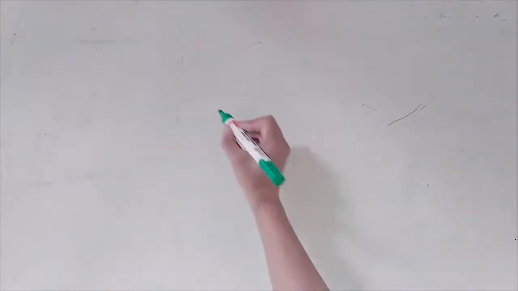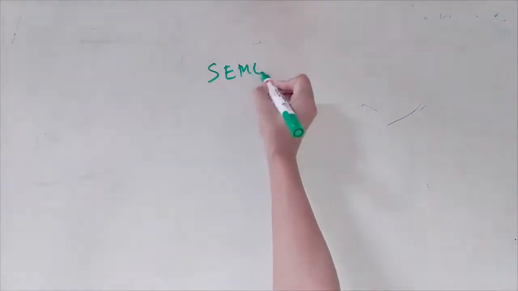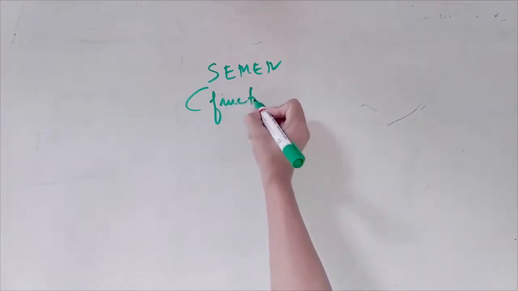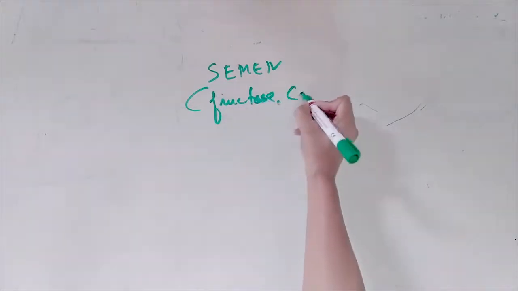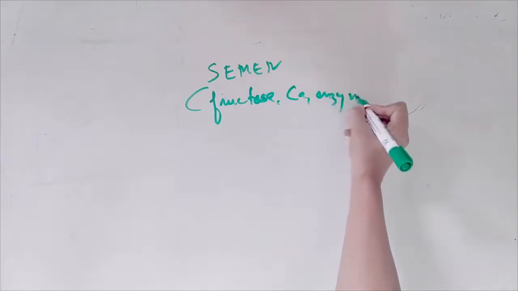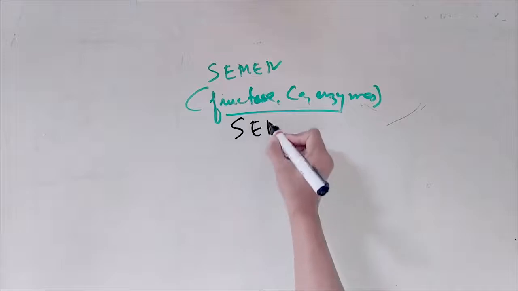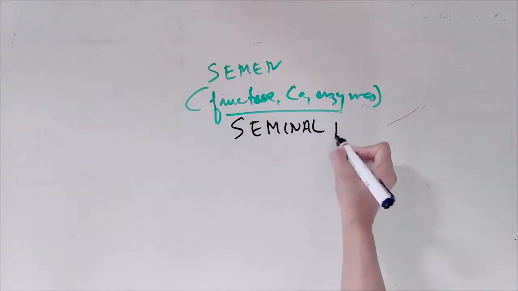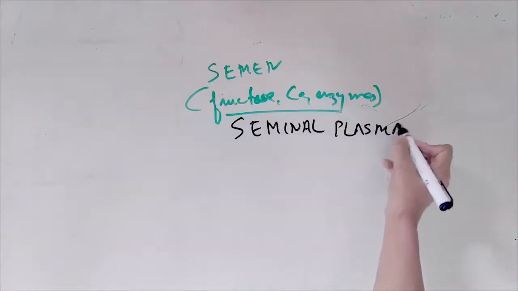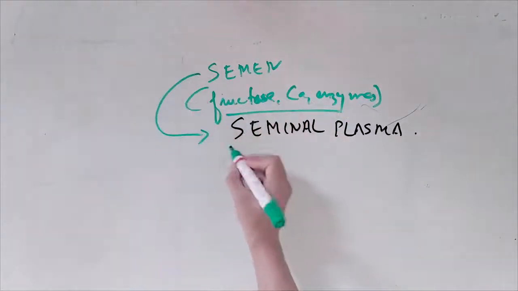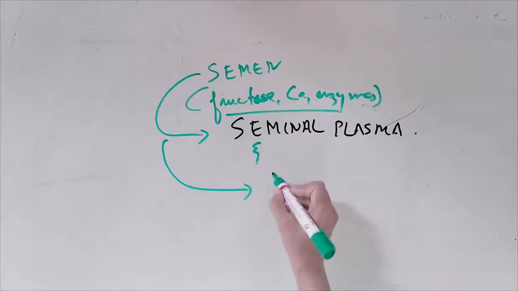So basically semen has your fructose, calcium, and enzymes together, which we call seminal plasma. What do we call it? Seminal plasma. So semen contains seminal plasma and your sperm.